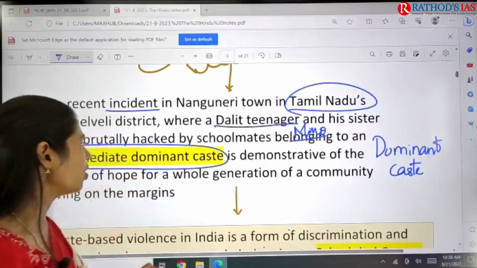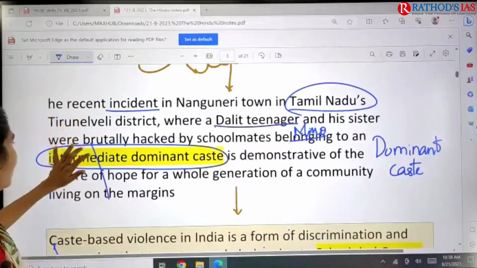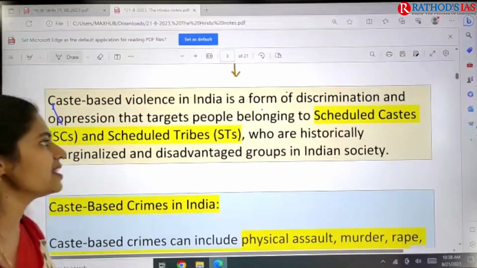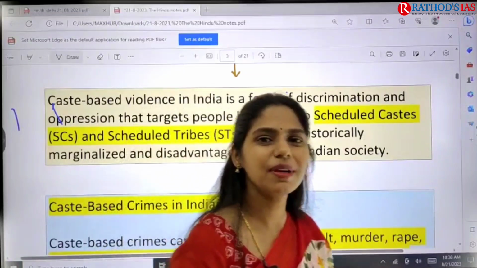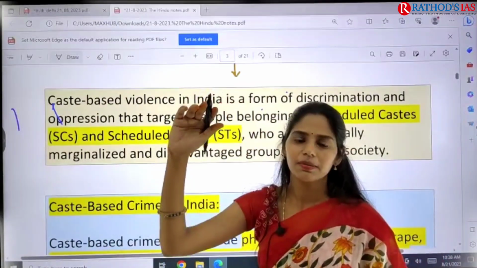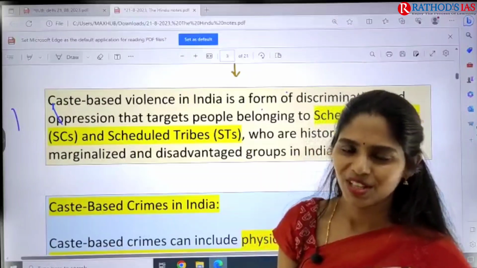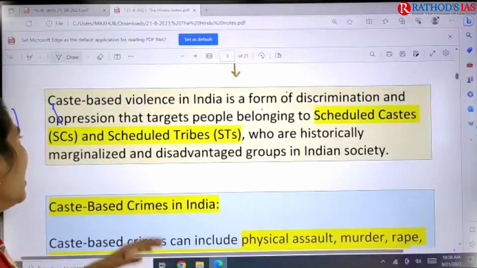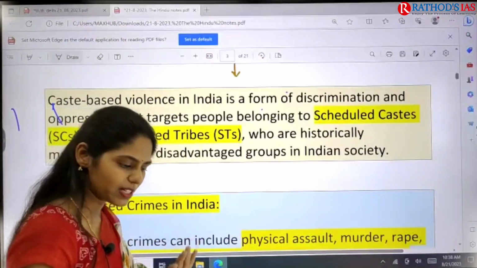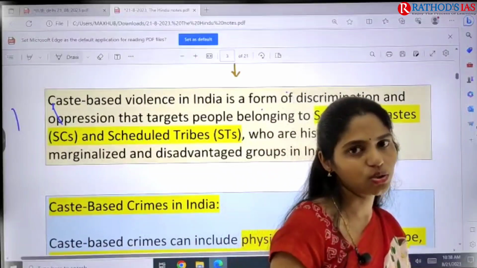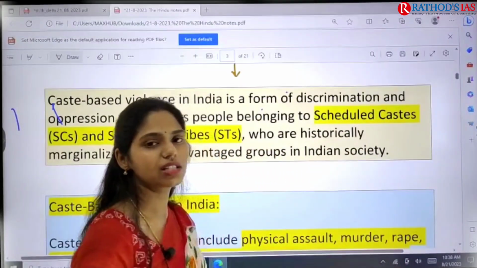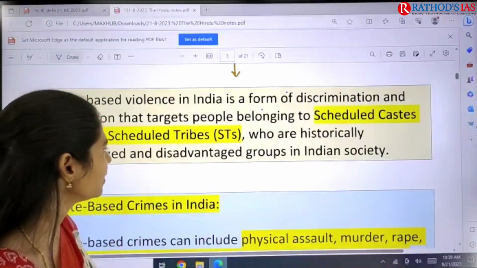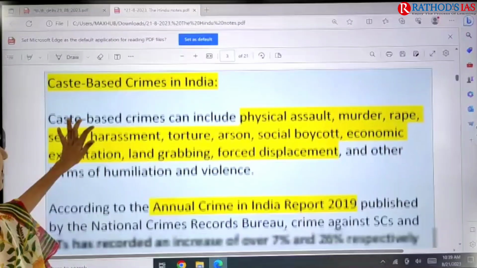Here you have to know what the reasons for this are, right? So what is this caste-based violence? Caste-based violence is nothing but the dominant caste people discriminating against the low caste people. It is as simple as that. It is a form of discrimination, especially seen against scheduled castes and scheduled tribes. Normally the scheduled castes and scheduled tribes are outside the Varna system, right? These are the people who were discriminated against under this caste-based violence.